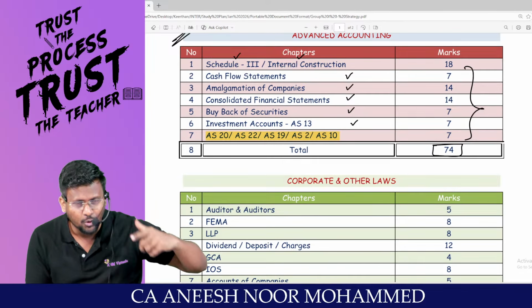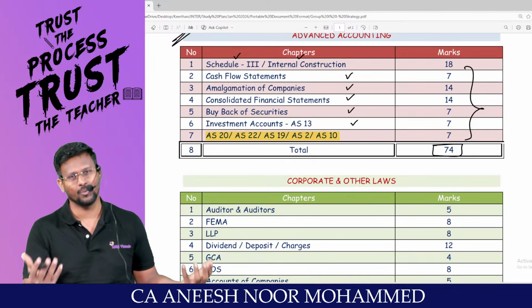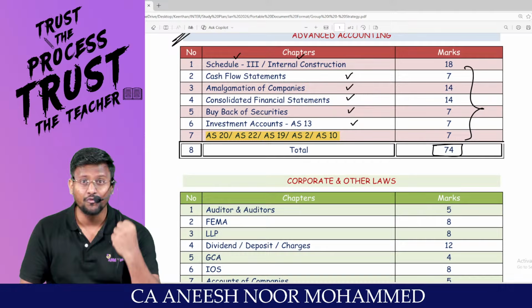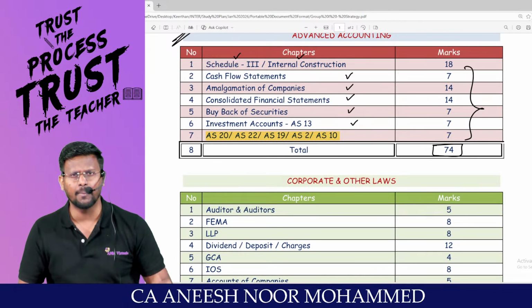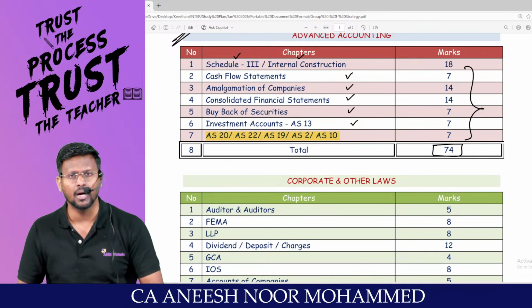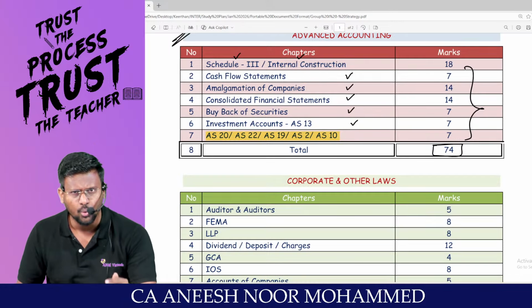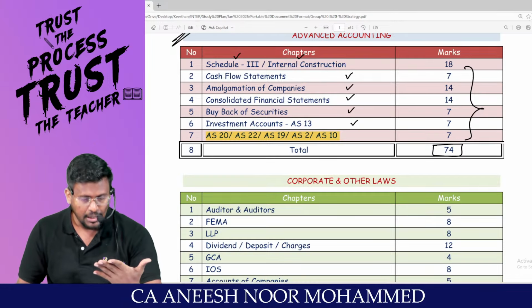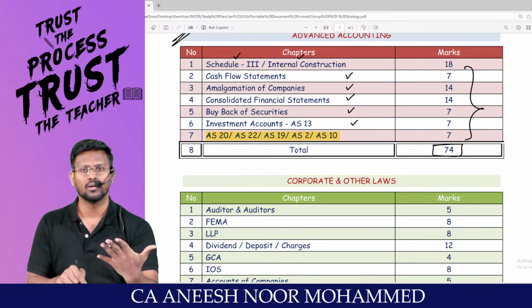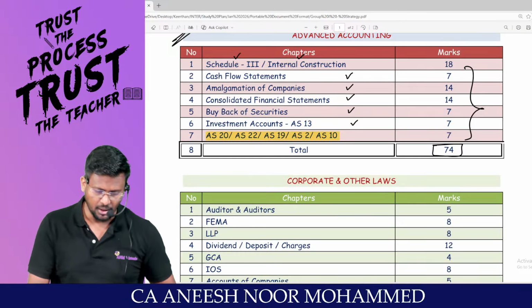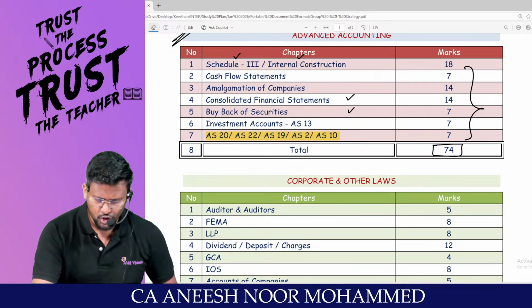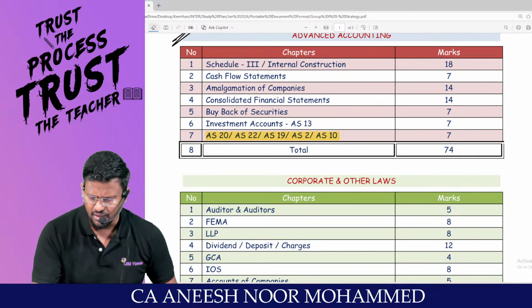If you do that for 3 to 5 days, automatically the flow will come. In 10 days, confidence will come. In 20 days, timing will come. In 30 days, exemption will come. If you want exemption in accounts, sir, don't just see the accounts, do the accounts. You have to do the accounts, my dear lovable students. This will surely ensure 70 marks in the exam.